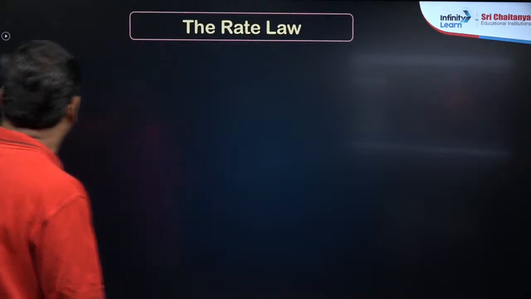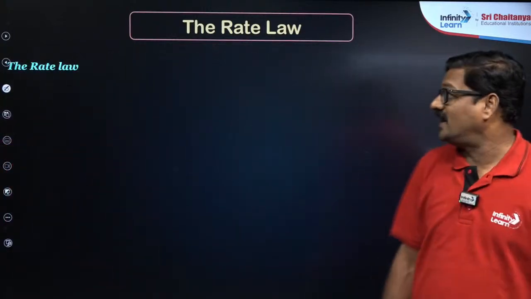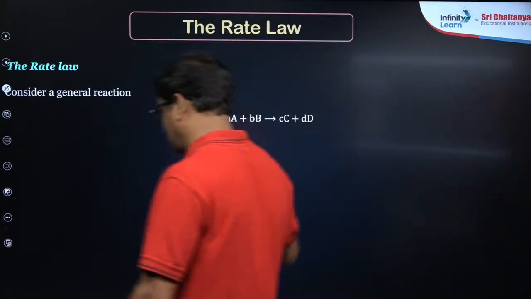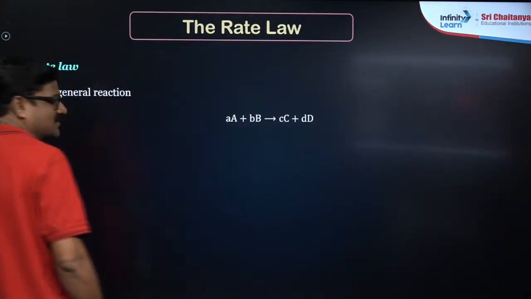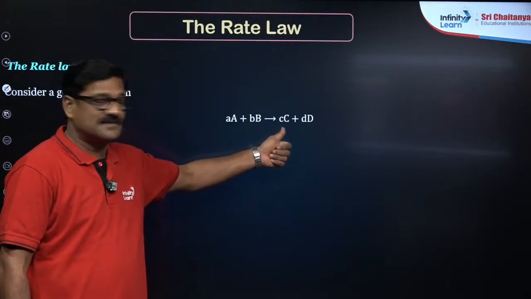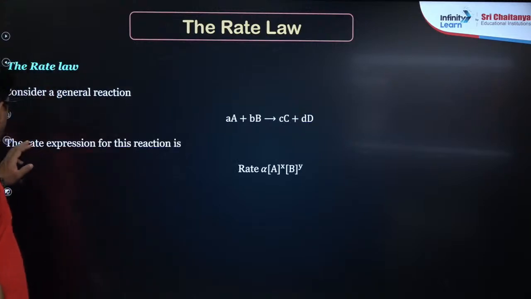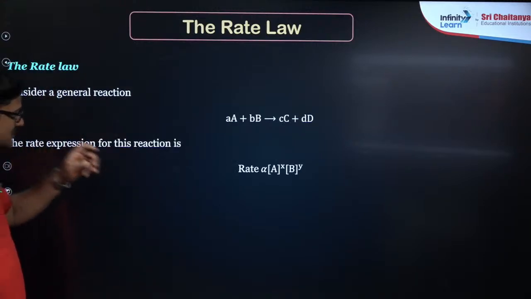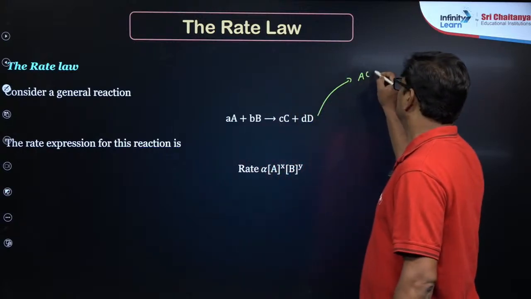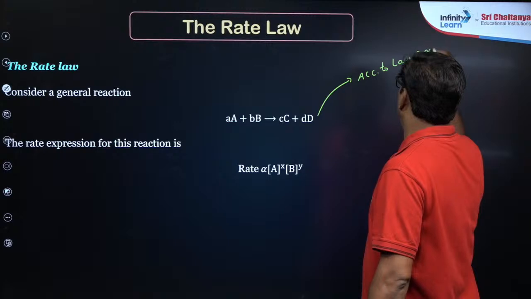And let's talk about the rate law. Let us consider a general equation like this. a moles of A combines with b moles of B and gives rise to c moles of C and d moles of D. The rate expression for this reaction is given by, according to the law of mass action,